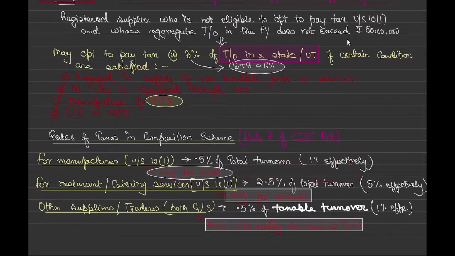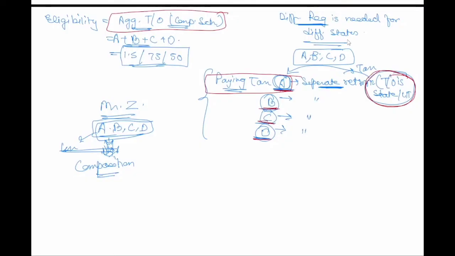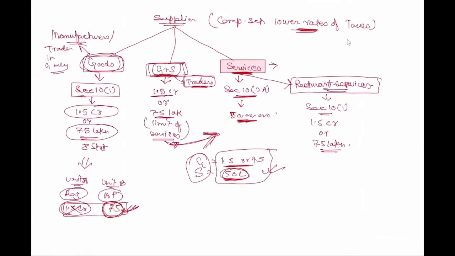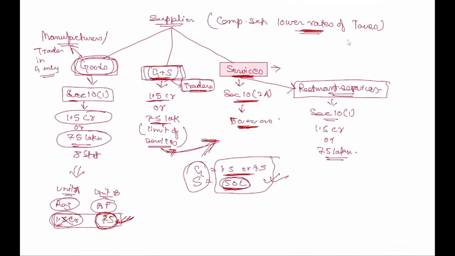I have prepared a chart for this also, but when we are doing it over here, for these manufacturers the rate is 0.5% plus 0.5% for separate, correct?